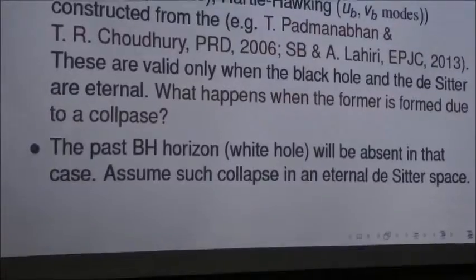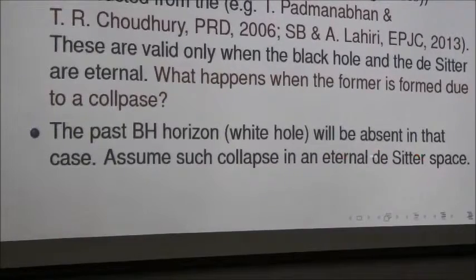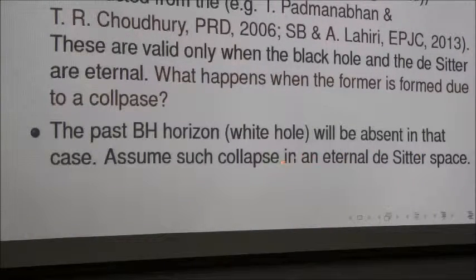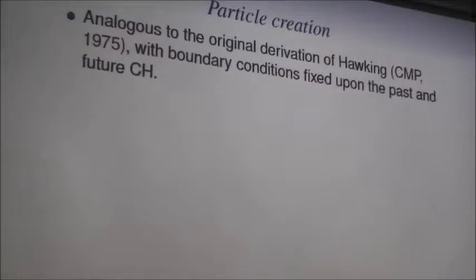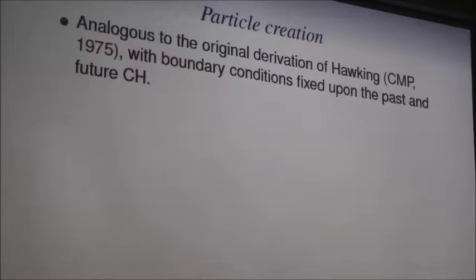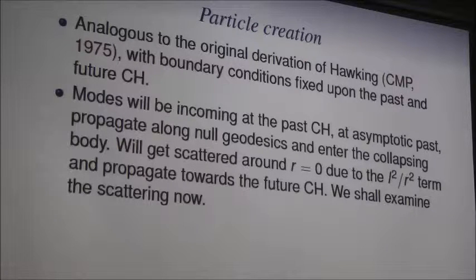So now let us proceed. The past black hole event horizon, as I have explained, will be absent in that case, and we assume such a collapse in an eternal de Sitter space. So this is analogous to the original derivation of Hawking, with boundary conditions fixed on the past and future. For us, the boundary conditions are fixed on the past, the future, and the past cosmological event horizon. But Hawking did this calculation in asymptotically flat spacetime. So his boundary conditions were at scri plus and minus, that is, the past and future null infinity. So this is the description I have mentioned here.